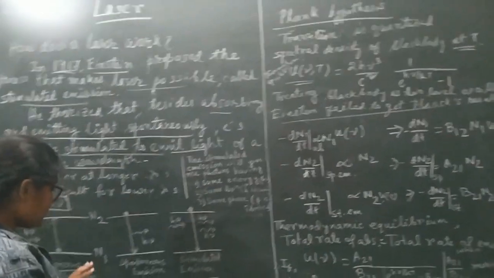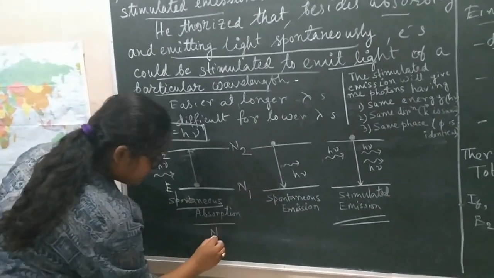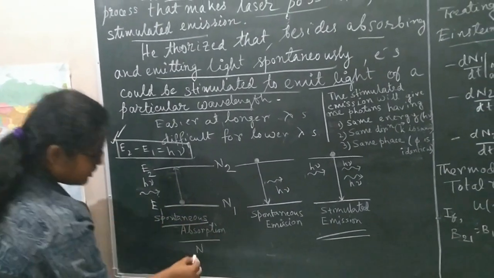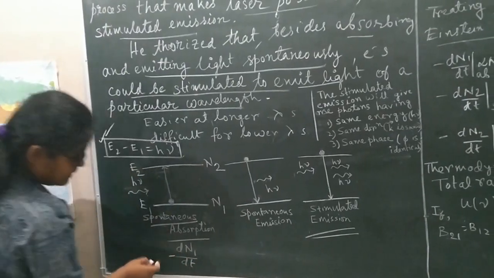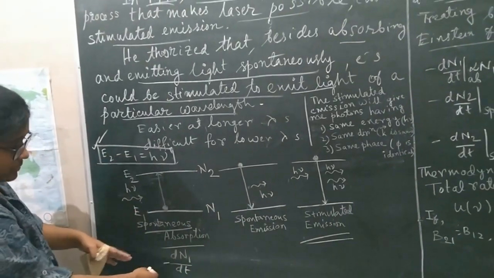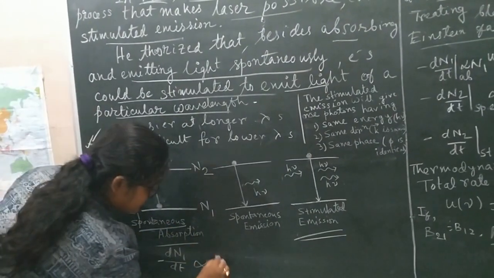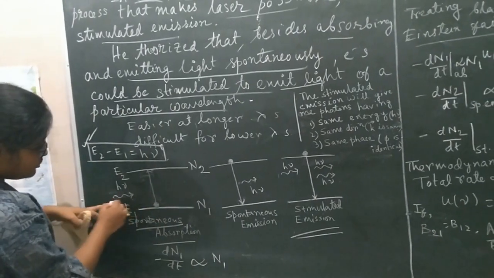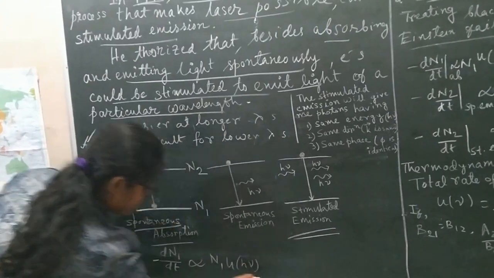How is it so? For the rate of change of absorption, since it is decreasing in number, it should be minus dN1 by dt, proportional to the number that is present in the ground state, and also proportional to the incident energy density, suppose it is U nu.